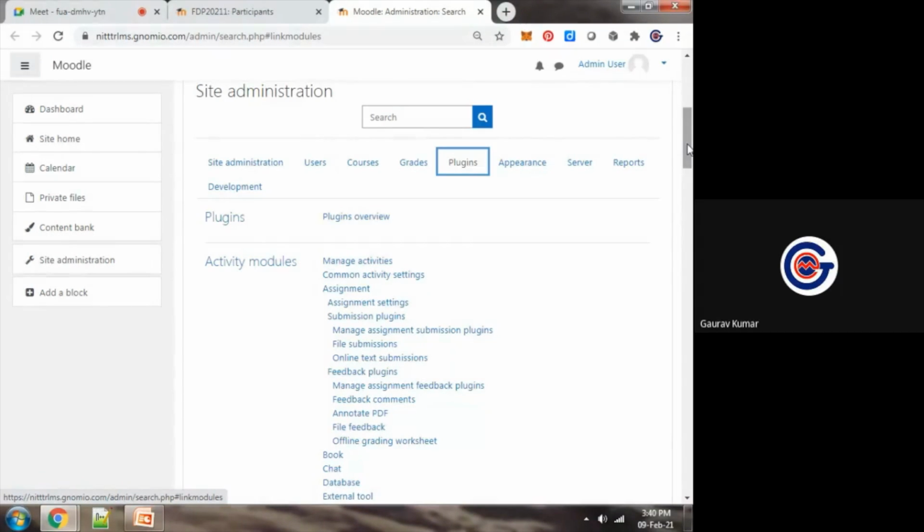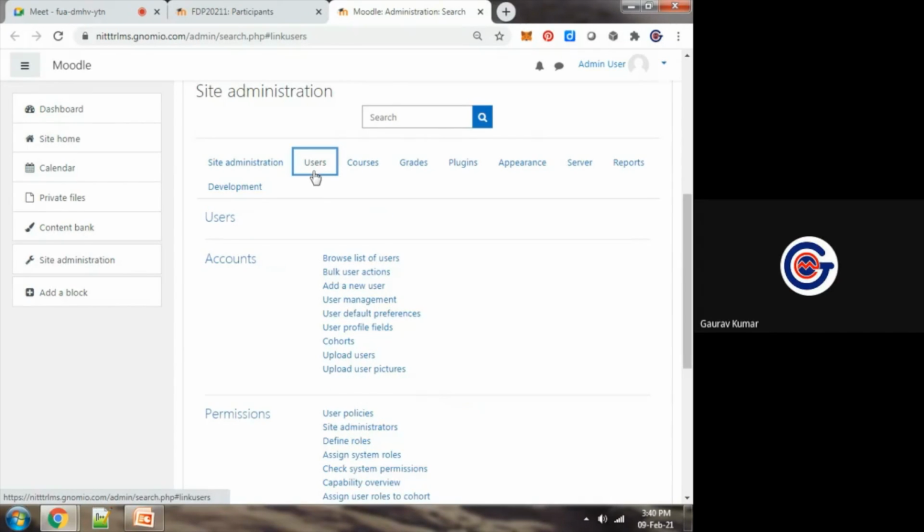Okay, if I don't want to use it, I have to avoid it. I have to ignore it. I can't remove it. I can't delete it. But using Moodle, there is no need to avoid anything. Okay, you can simply disable it. It will not be visible, or you can delete it.